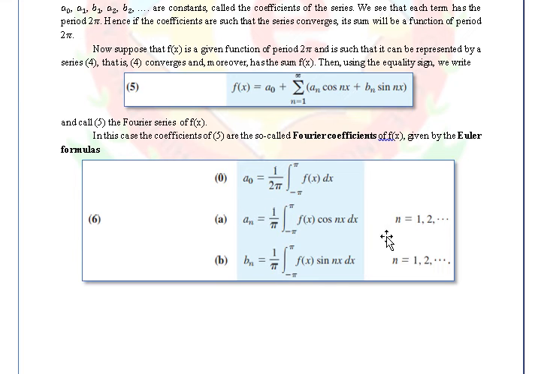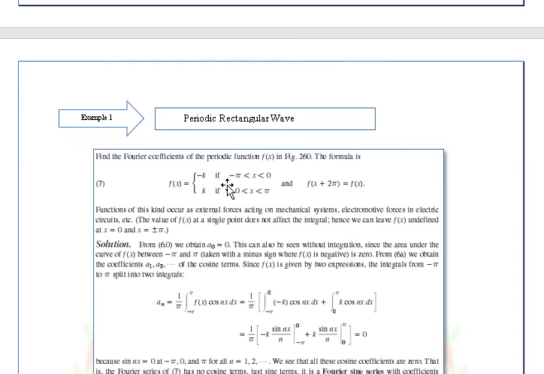And for the an, that is the even function, and for the bn, that is the odd, if I'm mistaken. These are the coefficients, and we can get these by using the Euler formula. Okay, so now we have here an example.